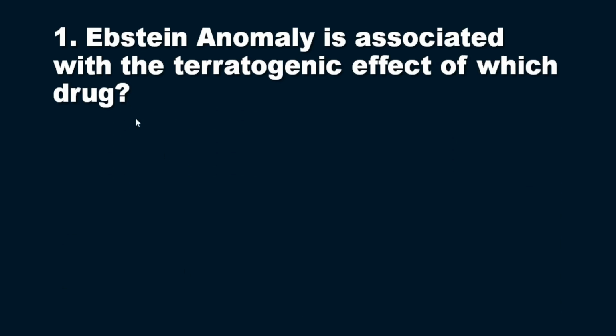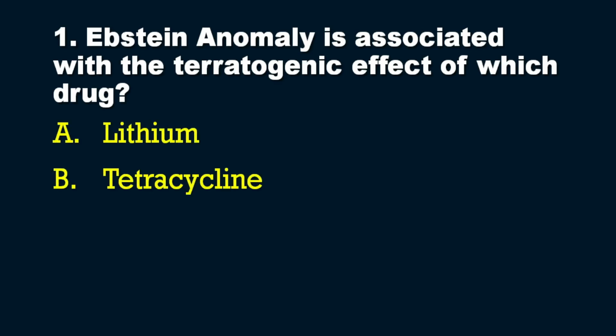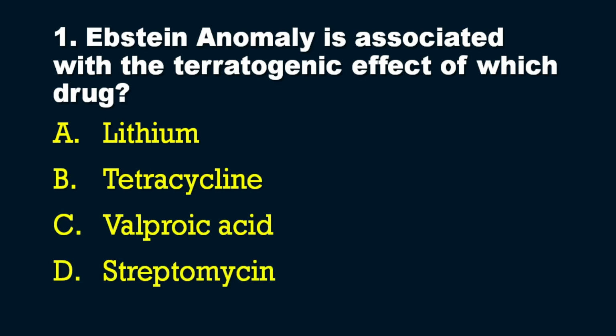The question is, Epstein anomaly is associated with the teratogenic effect of which drug? The question is regarding the teratogenic effect of a drug that can cause the Epstein anomaly in the kid. The options are: option A, lithium; option B, tetracycline; option C, valproic acid; and option D, streptomycin. The options I have given in this question have one or the other form of teratogenic effects on the baby. So here the question is regarding the Epstein anomaly. So what is the answer?